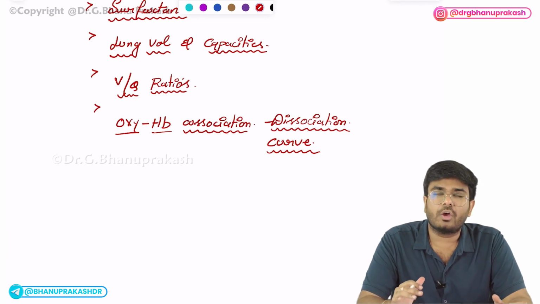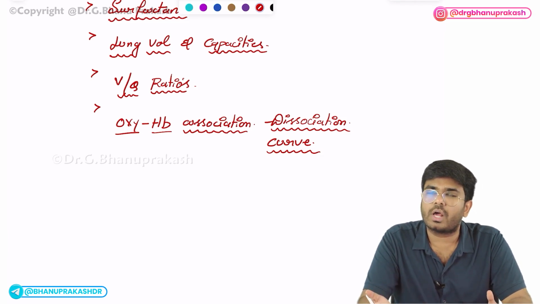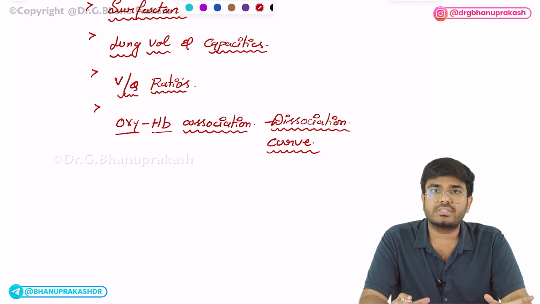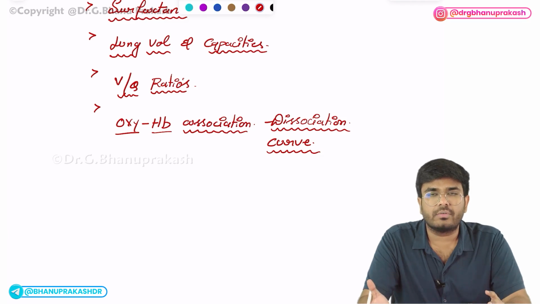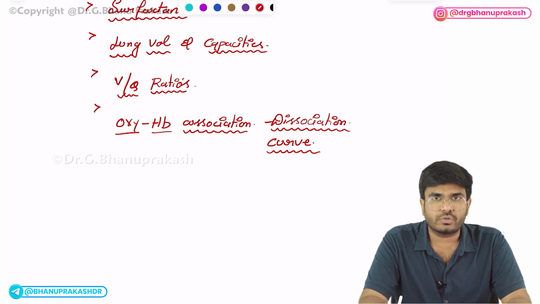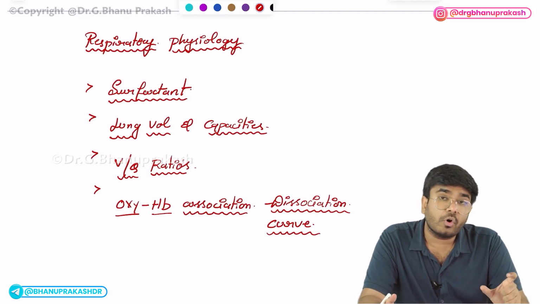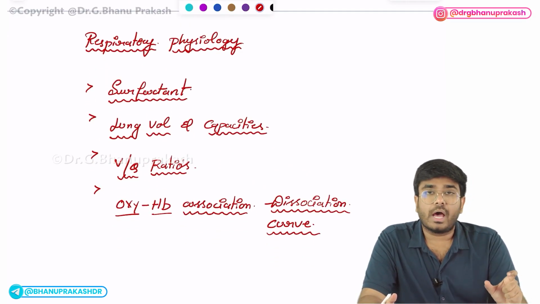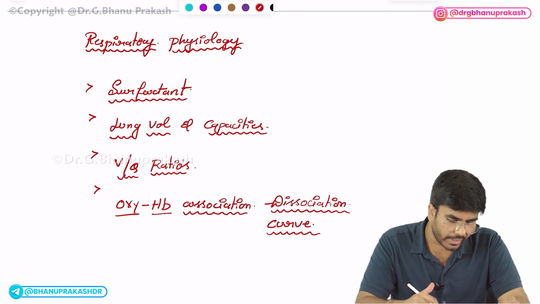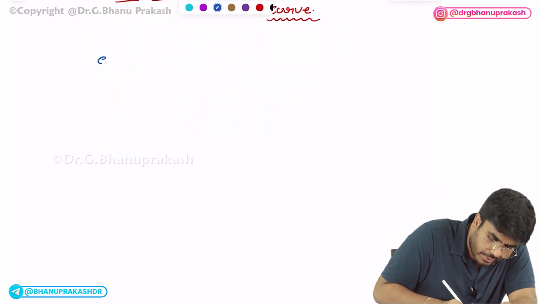This topic will be coming along with the transport of the gases. Okay, transport of the gases, how oxygen is transported, how carbon dioxide is transported. In the oxygen transport topic, you will get this oxygen hemoglobin association dissociation curve. What is Haldane's effect? What is Bohr's effect? Okay, these are the topics which you should know in respiratory physiology. See, there are even other important topics, but before going to the exam, are you good with these topics or not? Just cross check. Okay, after respiratory physiology, now endocrine.